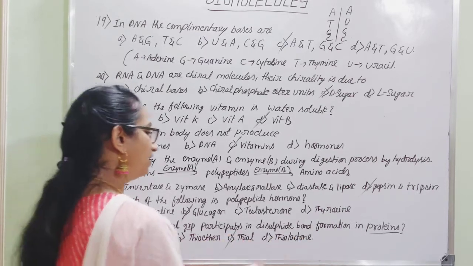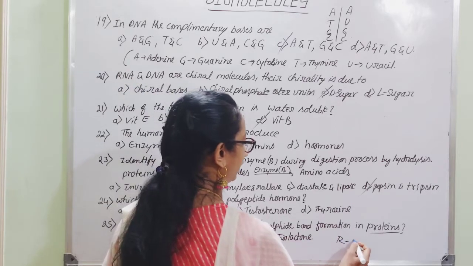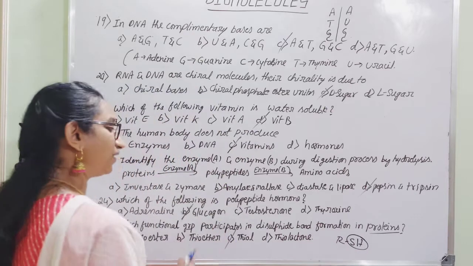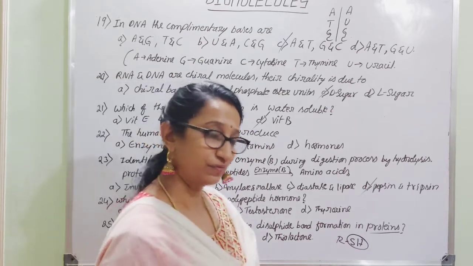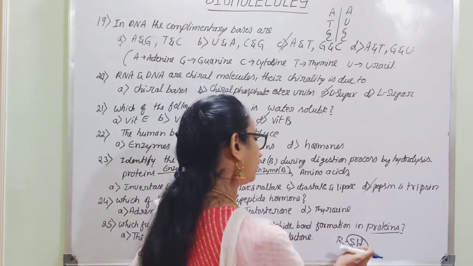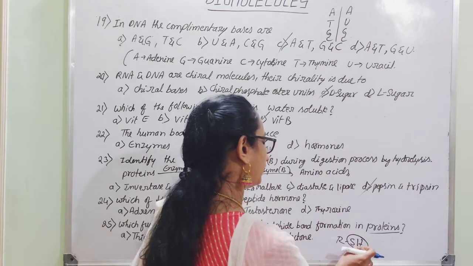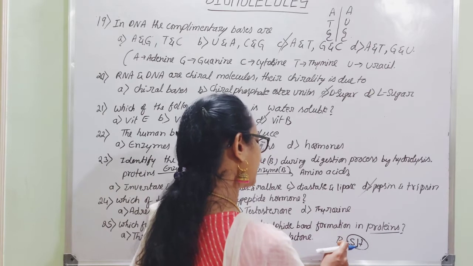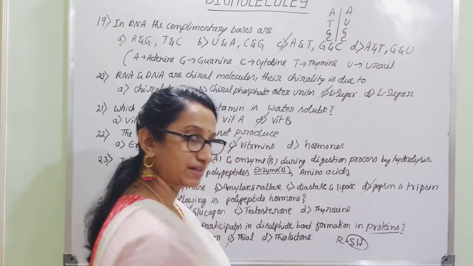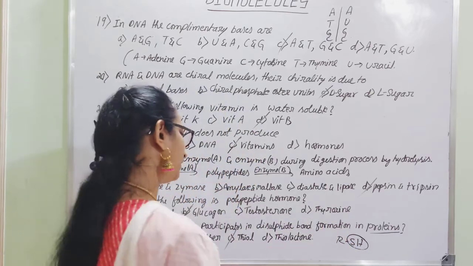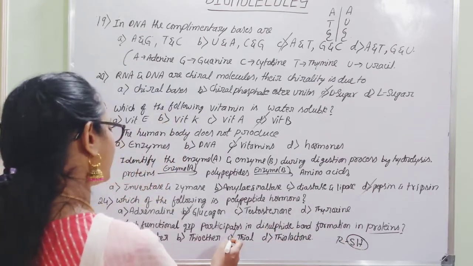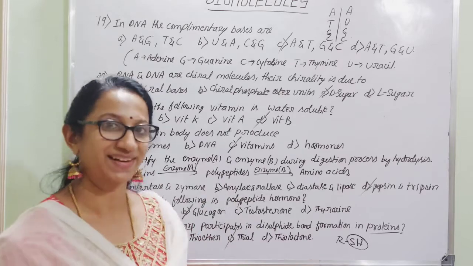Actually, it is thiol. Thiol is the RSH group. That SH is called thiol, or sulfhydryl, bonded to an organic component, where R is the organic component. That is involved in the formation of the disulfide bond. Hence, the answer is thiol. That is the right answer.